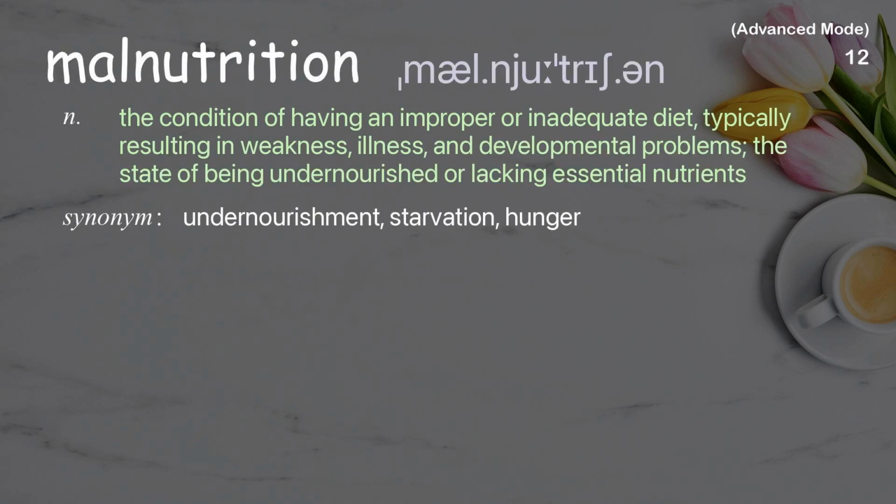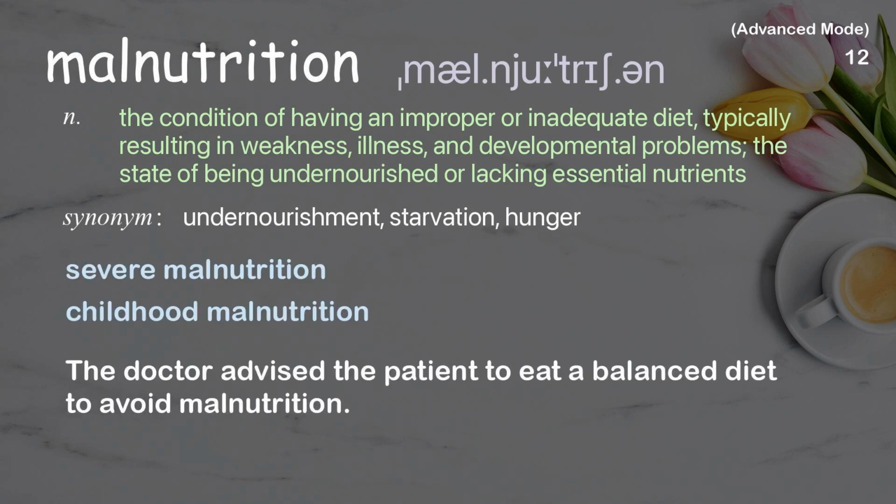Malnutrition. The condition of having an improper or inadequate diet, typically resulting in weakness, illness, and developmental problems. The state of being undernourished or lacking essential nutrients. Examples: Severe malnutrition, childhood malnutrition. The doctor advised the patient to eat a balanced diet to avoid malnutrition.